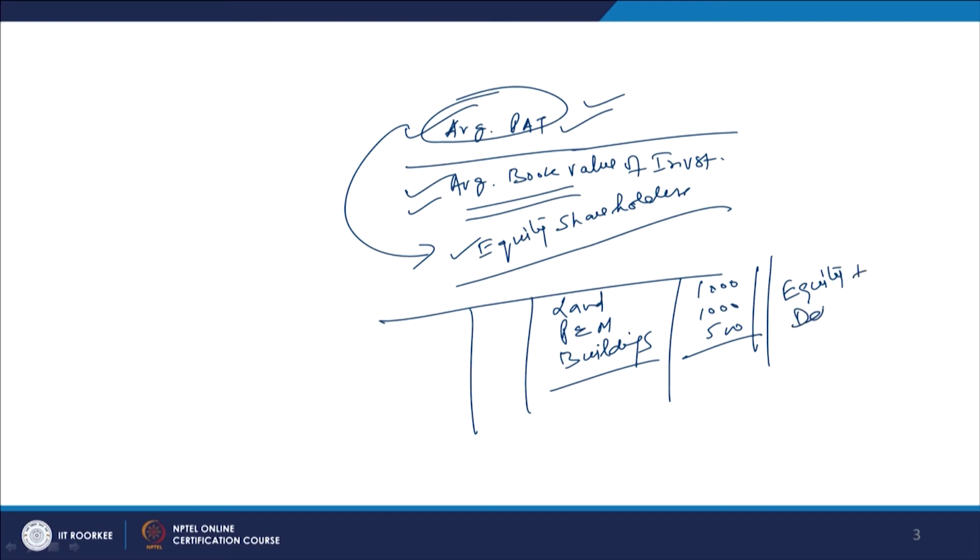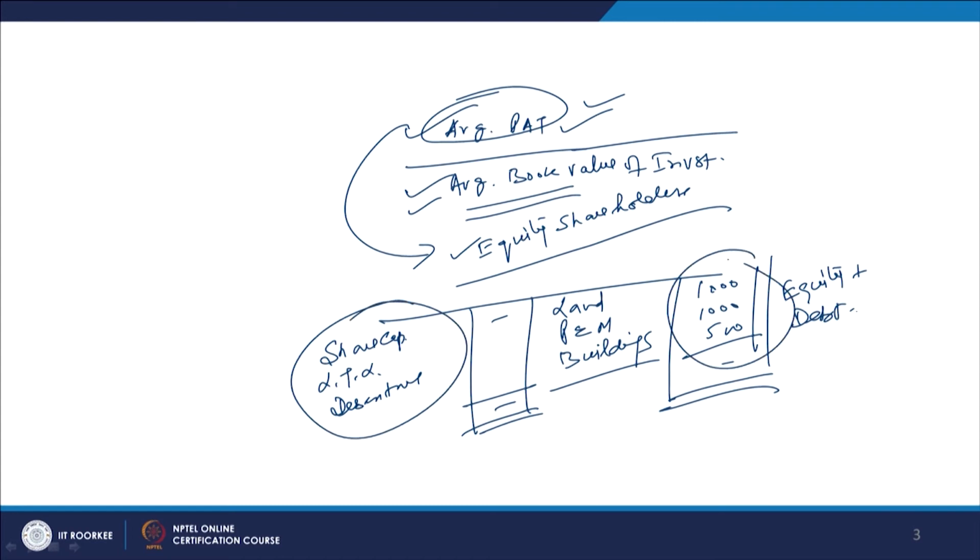We are not segregating that only equity capital will be invested here. On this side you write share capital, long term loans, and debentures, so this side becomes the total capital and total liabilities. These total funds are causing the investment in the total assets.